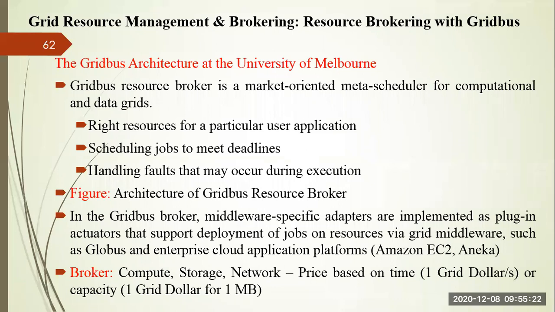And if a fault happens, if a resource fails, it is the responsibility of the grid resource broker to start the replica, that is, the backup resources, so that performance is not affected. The broker is also charging, and you can see different pricing schemes, like someone charging $1 grid per second. So if you want to use the grid resources, you have to pay $1 grid per second. Or somebody may say you have to pay $1 grid per 1 MB usage, right? So various pricing schemes are used, and both the grids and clouds are connected to the grid broker in order to satisfy the requirements. So this is the complete picture.